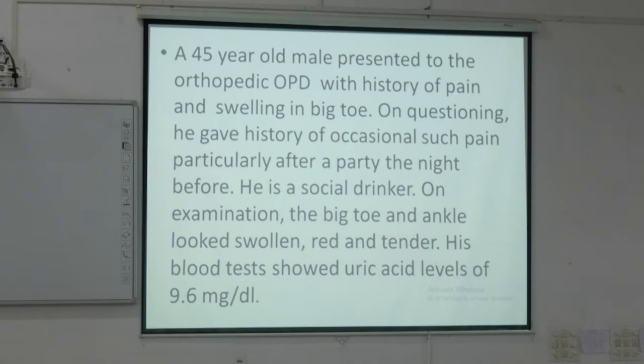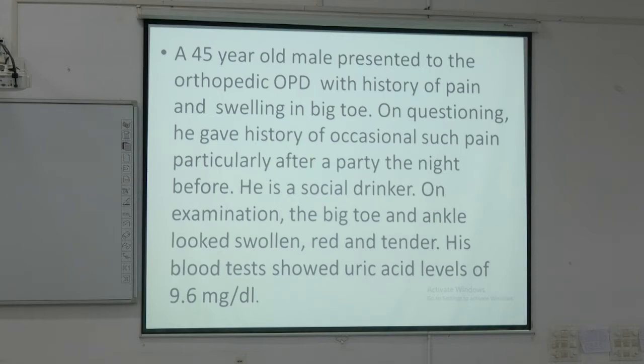Which synthesis will block? Our target is to decrease the synthesis of uric acid. That means catabolism of purine should be blocked by allopurinol.